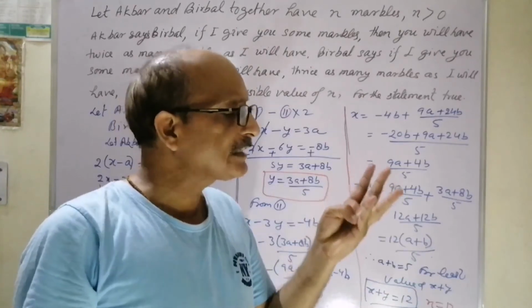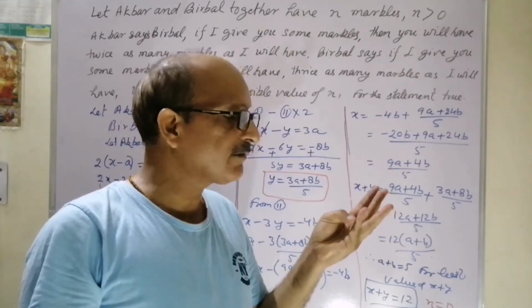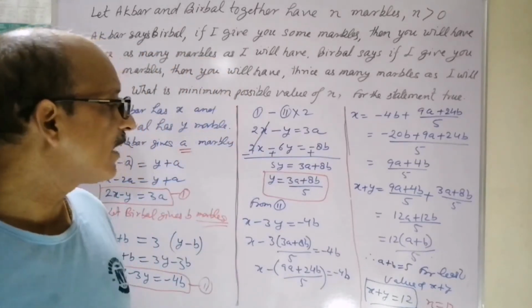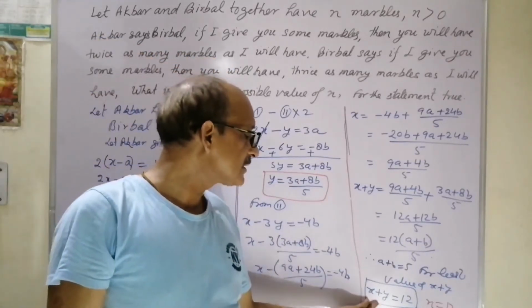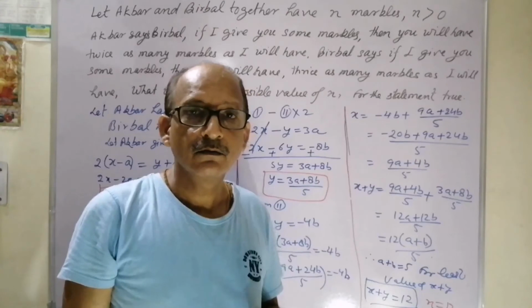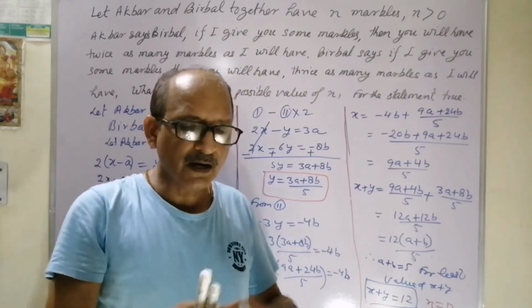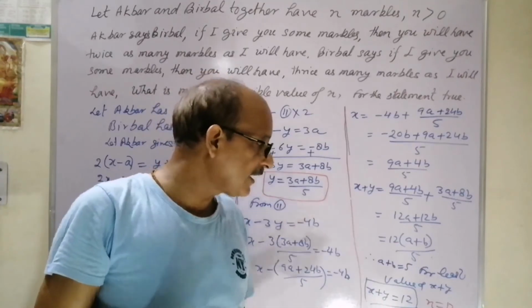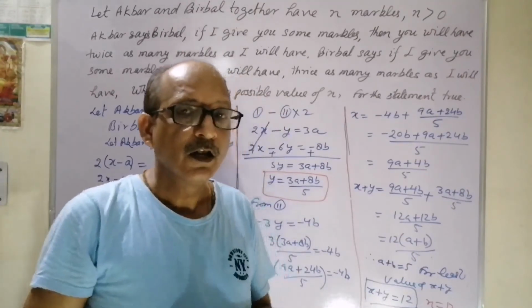So if x is 1 then y is 11, x is 2 then y is 10 and so on. Ultimately we will come to know that x is 7 and y is 5, because the condition also has to be satisfied.